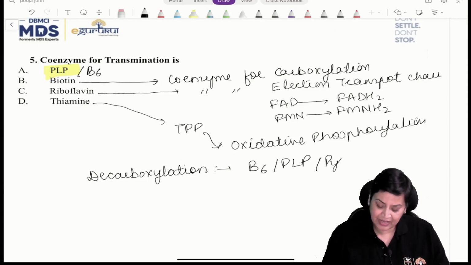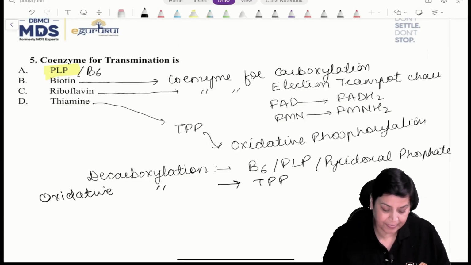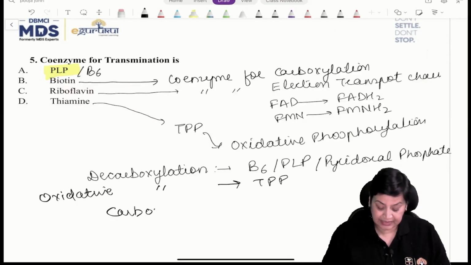This is a very important coenzyme required for the metabolism of proteins. And for oxidative, there are three terminologies. Oxidative decarboxylation is TPP. Clear? And for carboxylation, it is B7.